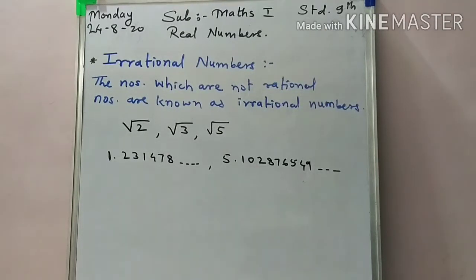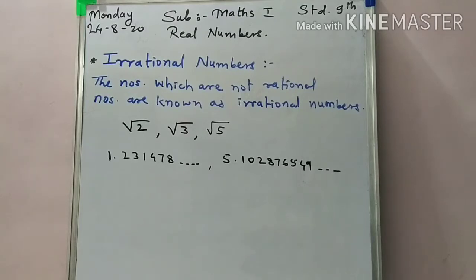Okay, also as you turn to page number 24, where we have given the properties of these irrational numbers, there are three properties. The addition or subtraction of a rational number with an irrational number is an irrational number.